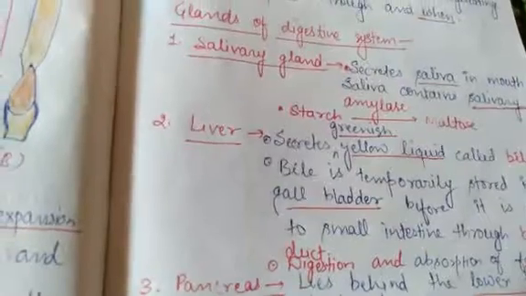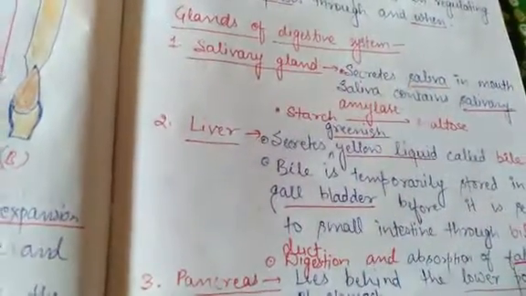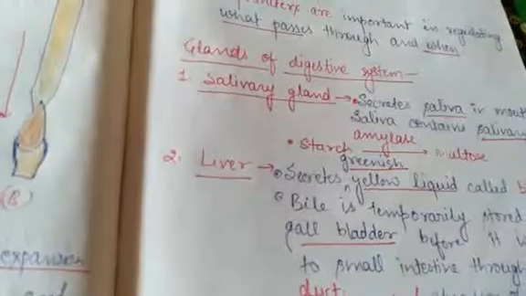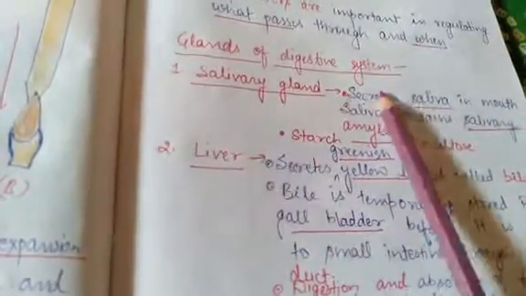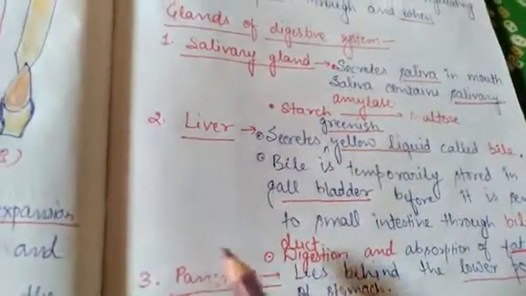Next, we will pay attention to the glands of the digestive system. Various glands are involved in the digestive system. These are salivary gland, liver, and pancreas. These are the three most important glands present in the digestive system.